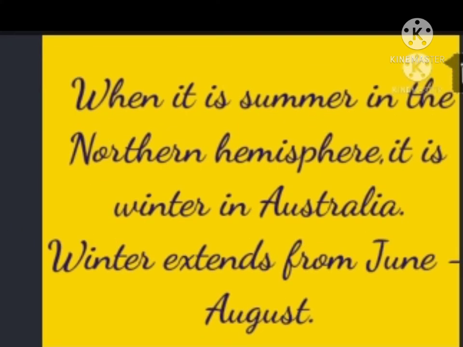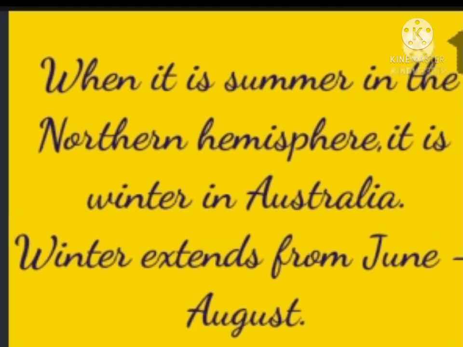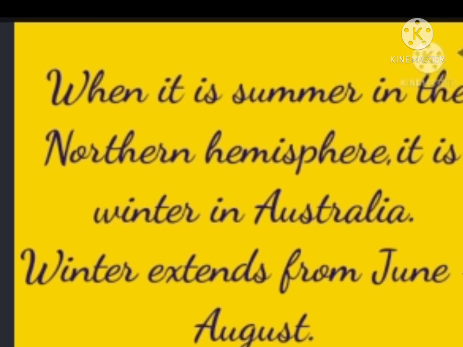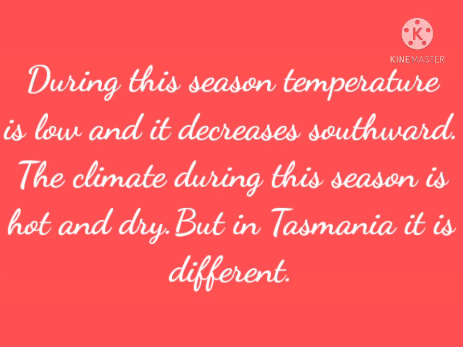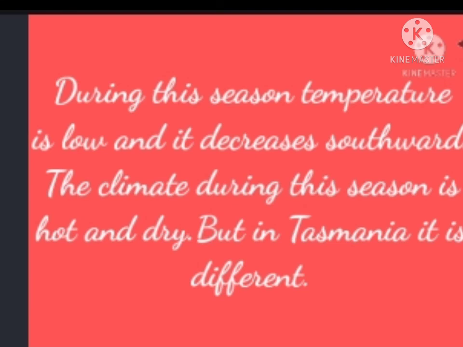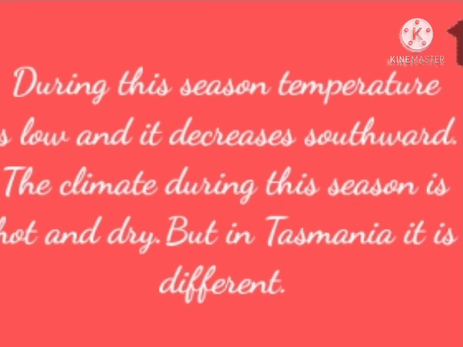During this season the temperature is low and decreases outwards. Then they do not bring much rain here. The climate in this season is dry and hot, but the climate of Tasmania is quite different in this season.